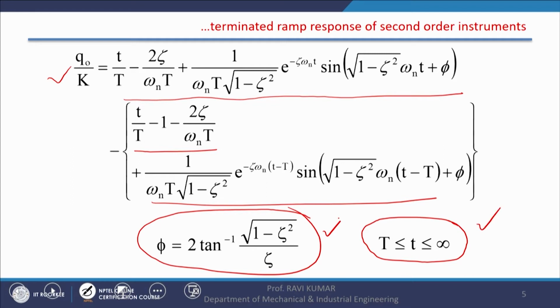This is a pretty long equation, and I have not gone into the details of how it has been derived, because as mechanical engineers we are mostly concerned with the application side of things.